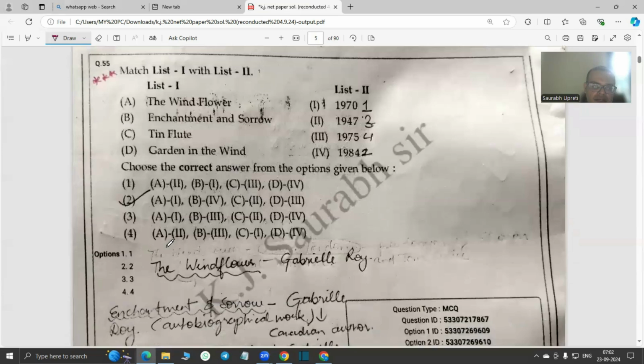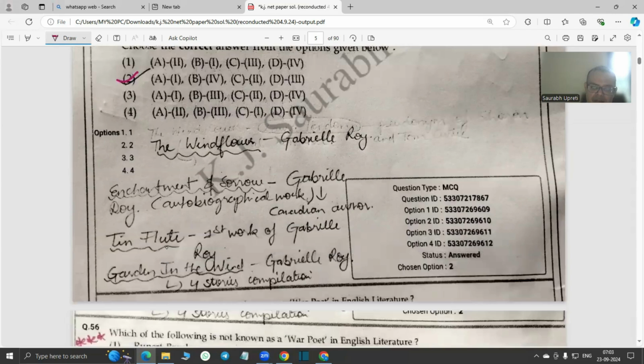Right. So 3 star, we have the match the following questions. You can see again a high frequency of match the following in sequence questions being asked as the trend in the last 2 years. So A, Windflower was written in 1970. Enchantment and Sorrow is written in 1984. Tin Flute is written in 1947, and Garden in the Wind is written in 1975, right? So we have tried to find out the writers.